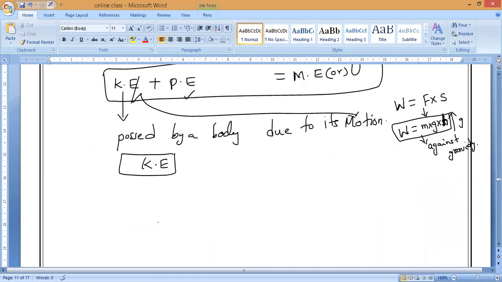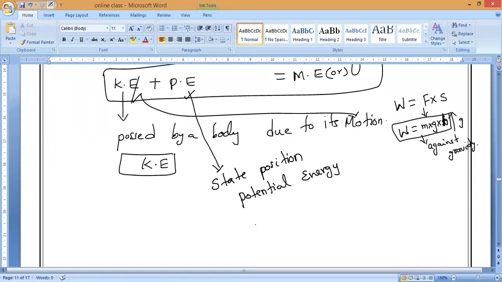Please respond. Next, at rest, which means zero motion, no kinetic energy is possessed. The energy acquired by a body due to its state of position, what do we call that, guys? Potential energy.